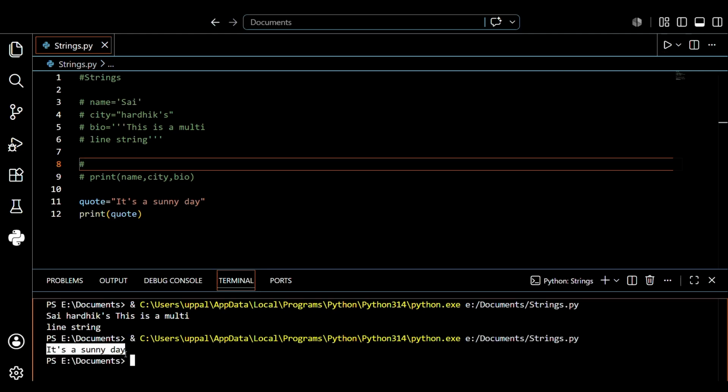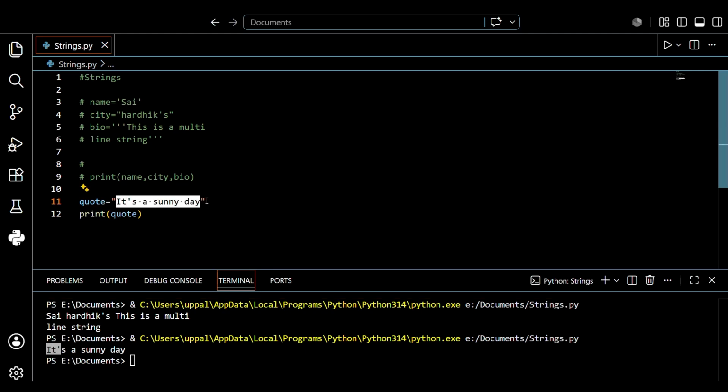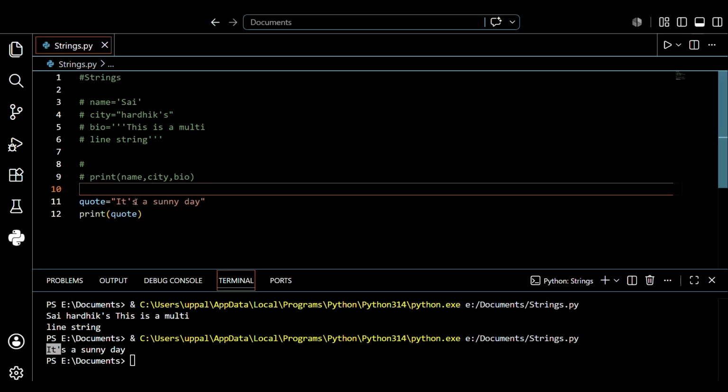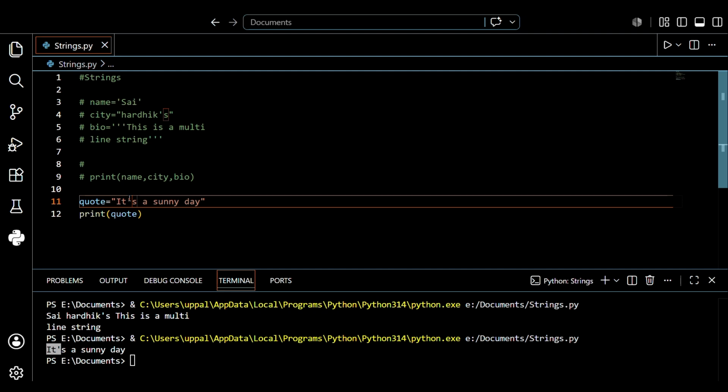So it printed the double quote. It printed a single quote in between the double quotes. So that is the power of double quotes, guys. If I used single quotes for both, Python would get confused about where the string ends. This is why I use double quotes when I want to print a single quote in the output. That is the case where we mostly use double quotes, guys.